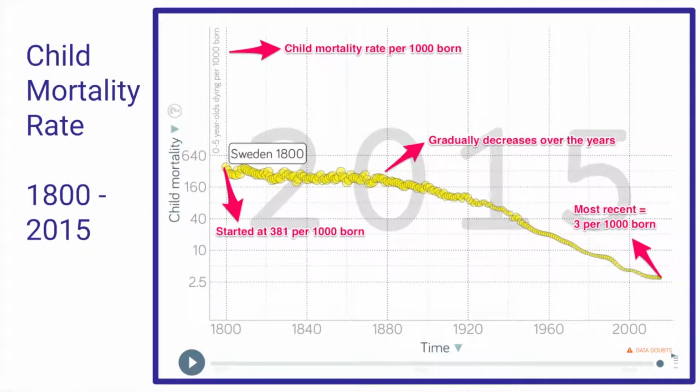This graph presents the number of deaths of children aged under 5 per 1,000 population. The graph began in the 1800s, where it began with a terrifying amount of 381 children per 1,000 born. The child mortality rate gradually sinks throughout the years, never climbing. In 2015, it halted at 3 deaths of children aged under 5 per 1,000 population.